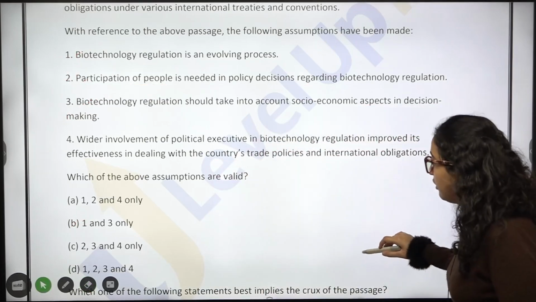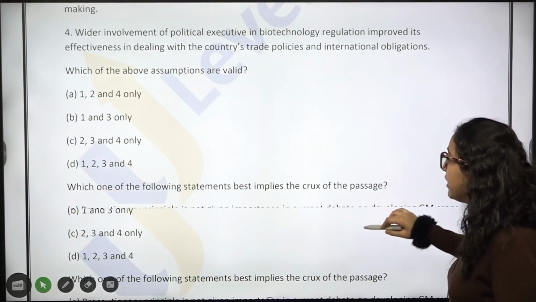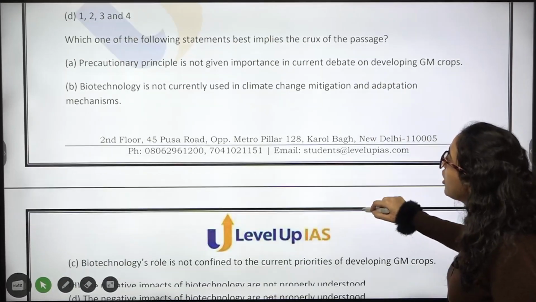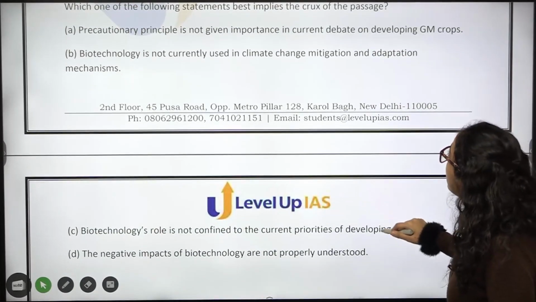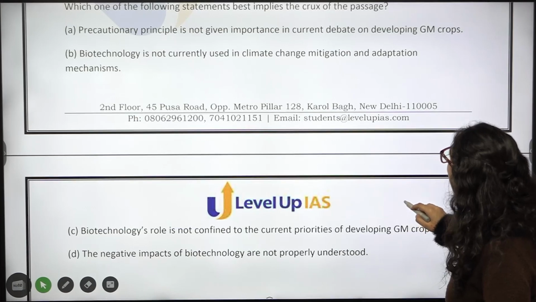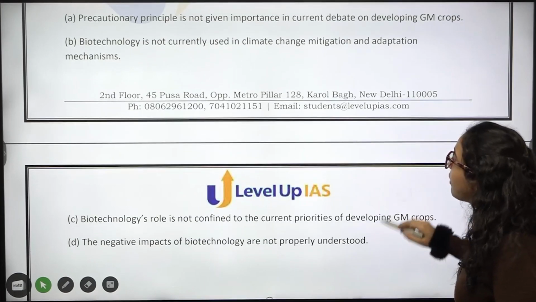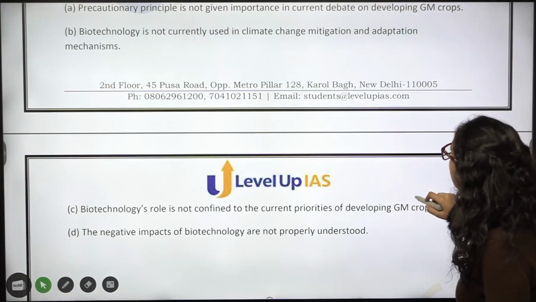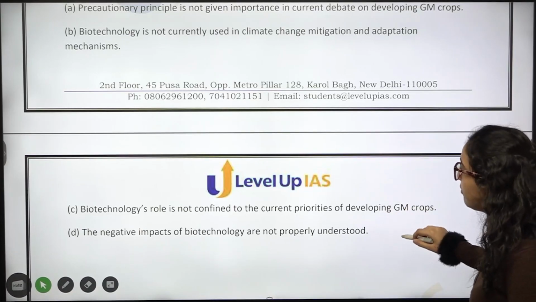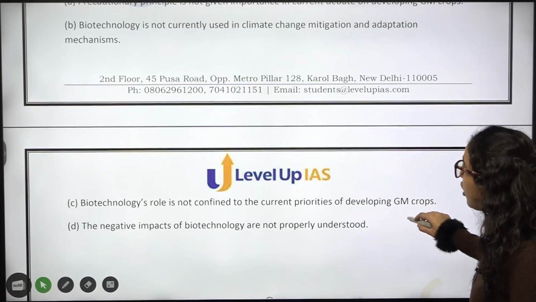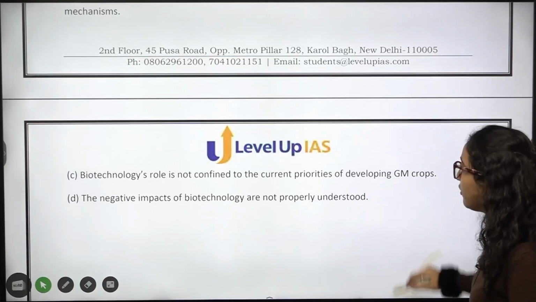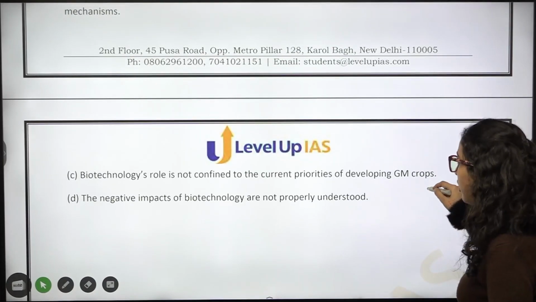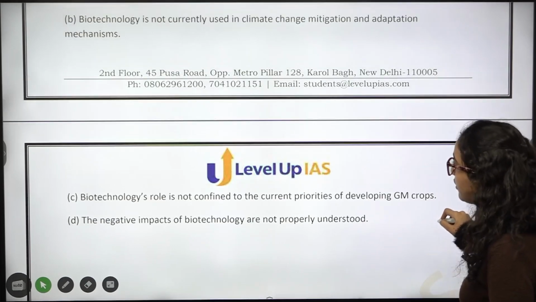Which one of the following statements best implies the crux of the passage? Precautionary principle is not given importance in current debate on developing GM crops. Biotechnology is not currently used in climate change mitigation and adaptation mechanism. Biotechnology's role is not confined to current priorities of developing GM crops, or negative impacts of biotechnology are not properly understood.